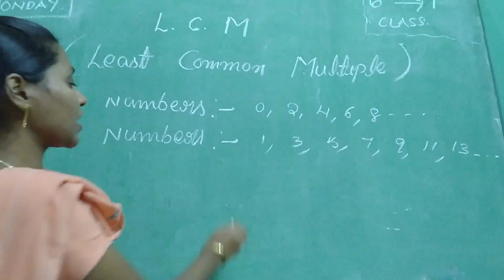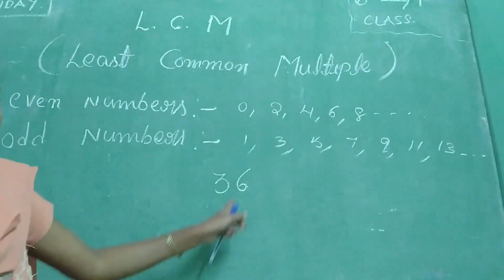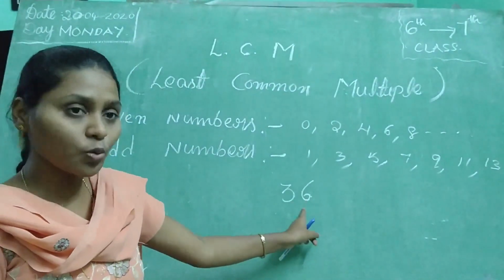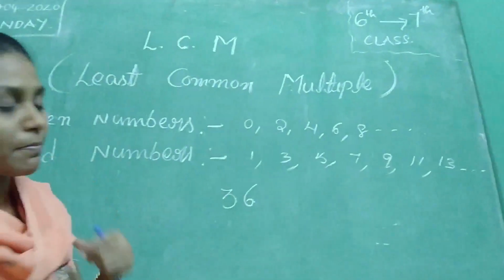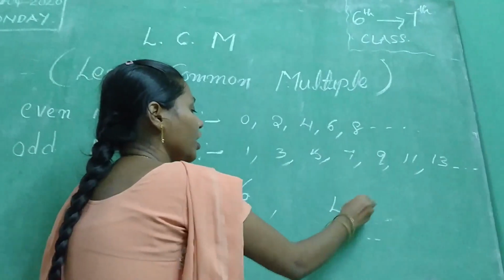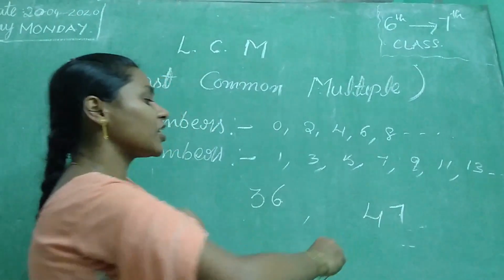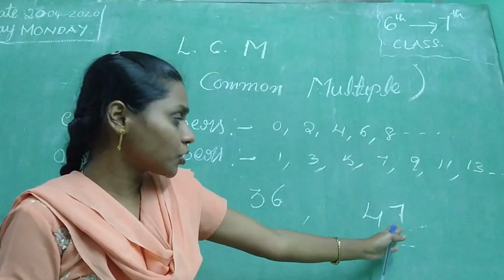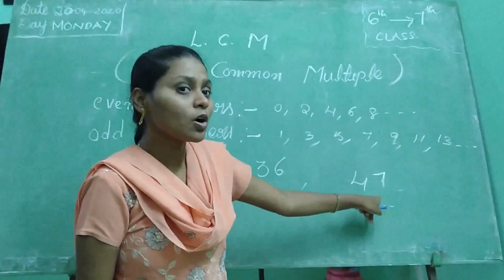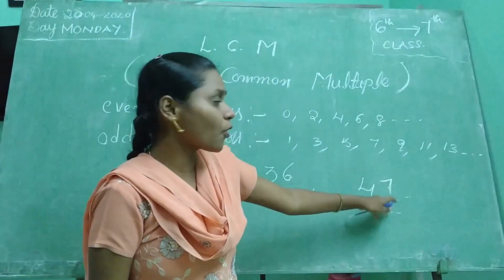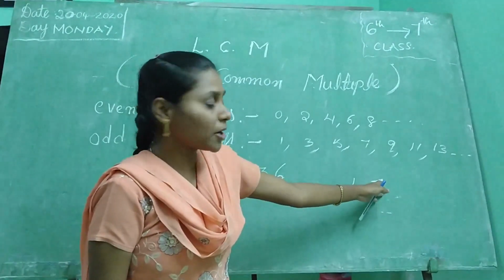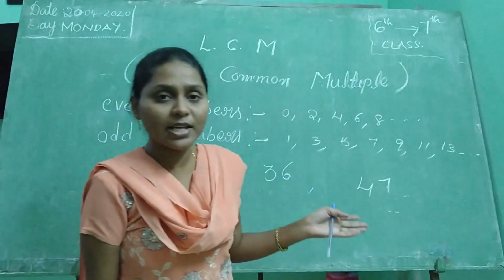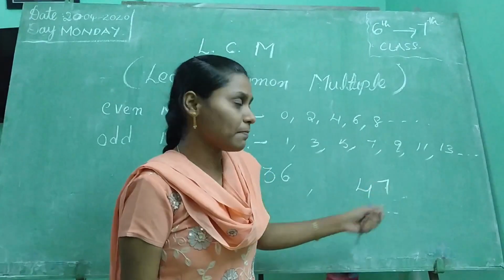I will ask one question. For example, 36. Is it an even number? Yes, because this number is divisible by 2. That's why it is an even number. Same like that, 47. Is 47 an even number? No, because this number is not divisible by 2. If a number is not divisible by 2, it is called an odd number. So 47 is an example of an odd number, and 36 is an example of an even number. We can find many examples for even numbers and odd numbers.